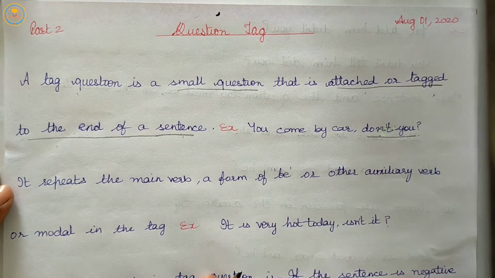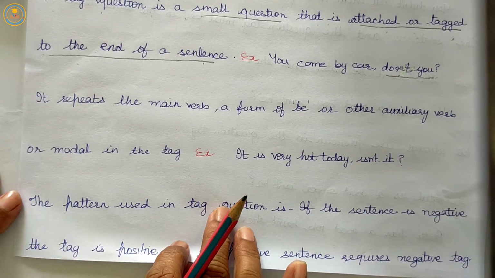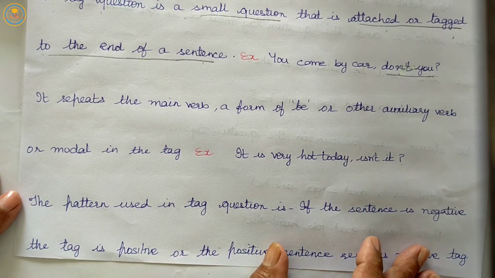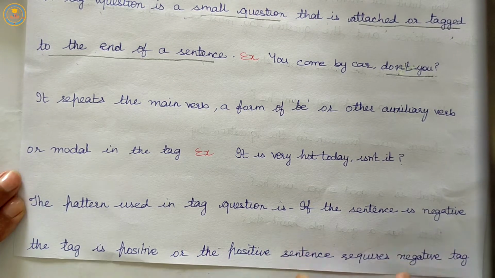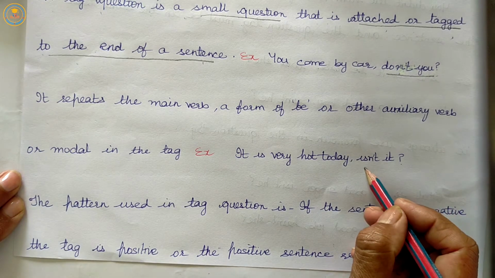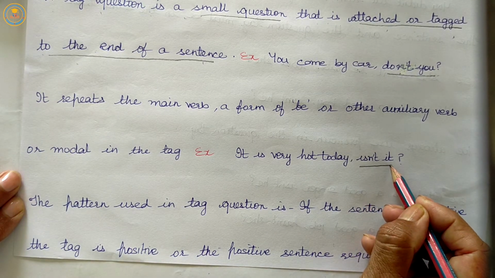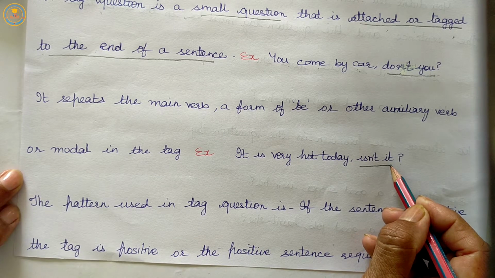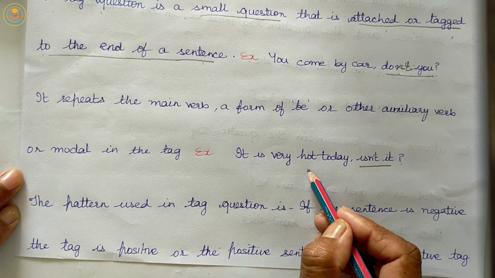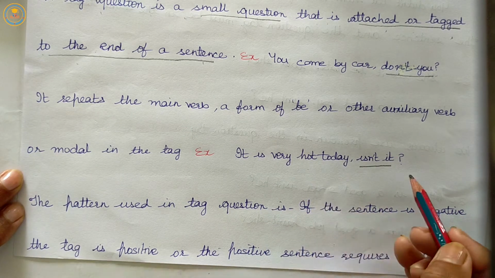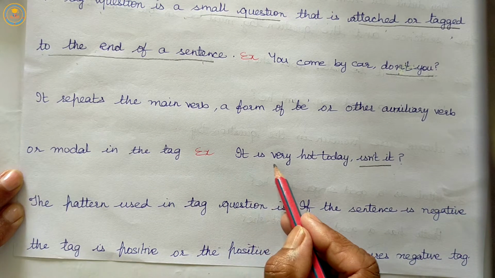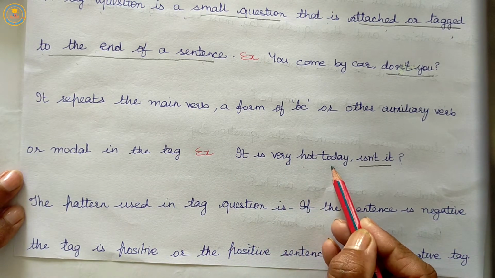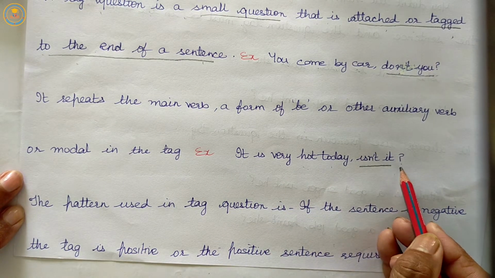A tag question repeats the main verb, a form of be, or another auxiliary verb or modal in the tag. Example: It is very hot today. Isn't it? Question mark.